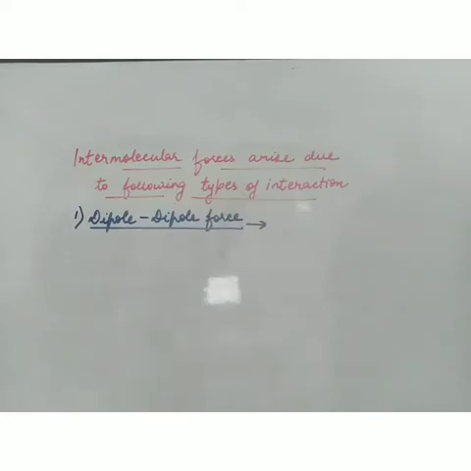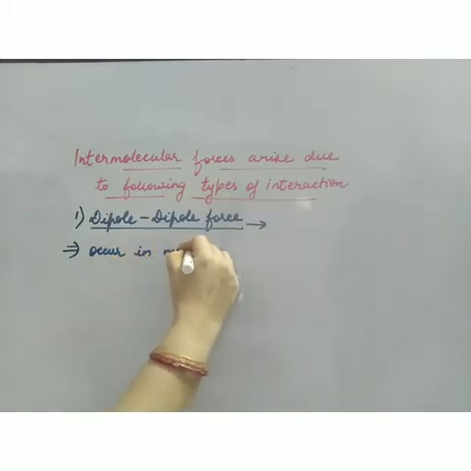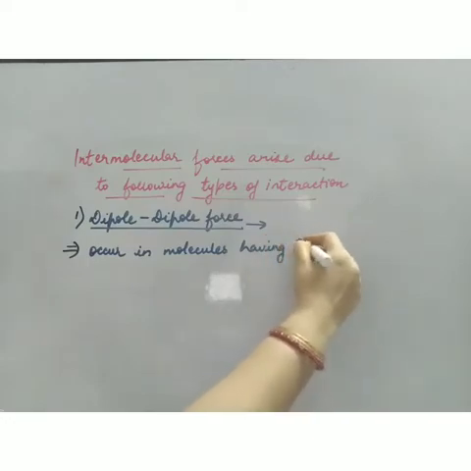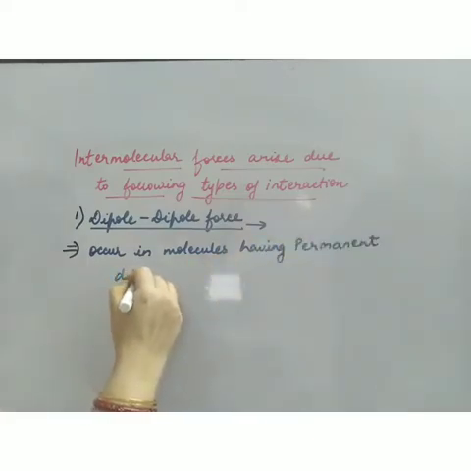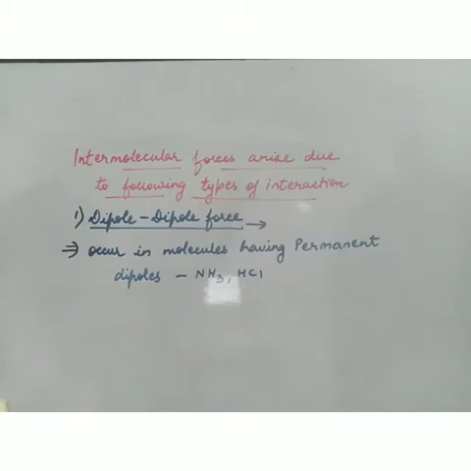So these type of forces occur in molecules having permanent dipoles. Examples are ammonia, HCl, water, the best example. So dipole-dipole forces are operative among those molecules which have permanent dipoles.